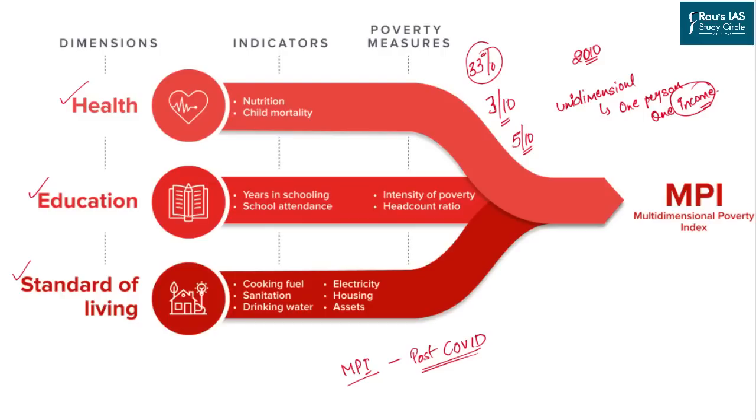Multidimensional Poverty Index for the first time was launched in 2010 by UNDP and OPHI. MPI is based on the idea that poverty cannot be unidimensional, which means one person, one income. So what we have seen in the past is that the measure of poverty was primarily based on whether a person has a decent amount of money in his pocket or not, whether he is rich or he is poor. So poverty remains one of the most important aspects of the determination of human development.